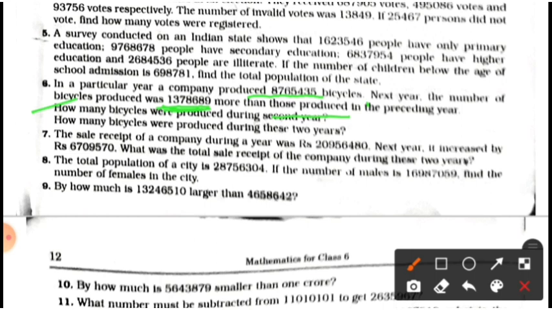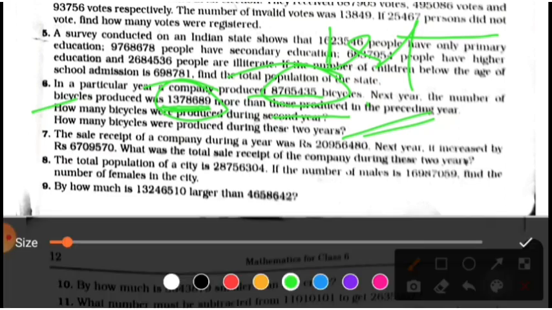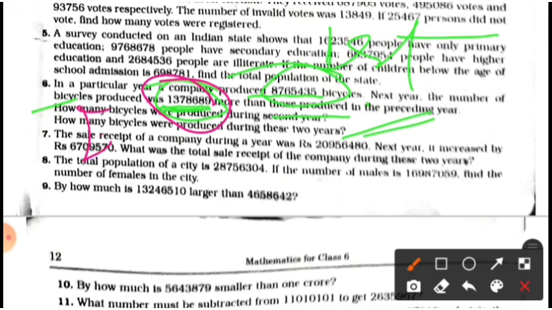Here students, we need the total number of bicycles produced in both 2 years. Here you have to add these numbers and this number. Clear students? Now the question is, how many bicycles were produced during these 2 years? For these 2 years, first of all find the number in the first year, and here it is the second year.